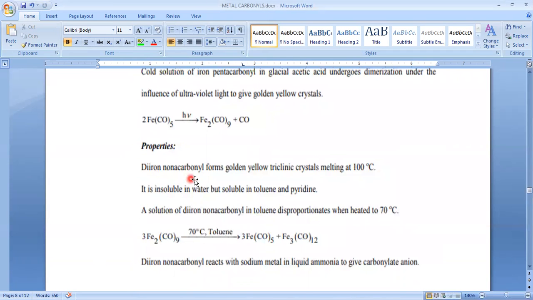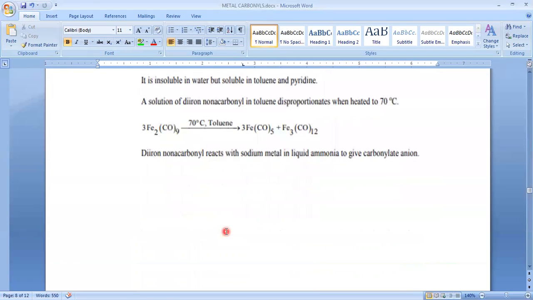And properties, diiron nonacarbonyl forms golden yellow triclinic crystals. Triclinic means it is a phase, one form of crystal, and its melting point is around 100 degrees centigrade. It is insoluble in water but soluble in toluene and pyridine, and a solution of diiron nonacarbonyl in toluene disproportionates when heated to 70 degrees. Disproportionate means it will give two different products.